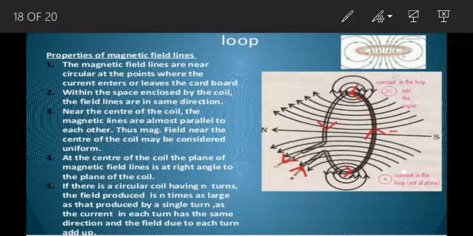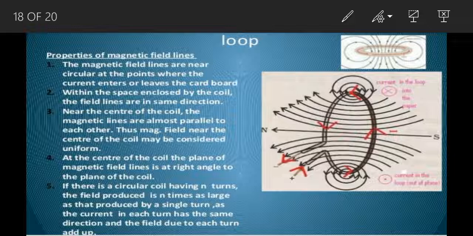At the center of the coil, the plane of the magnetic field line of force is perpendicular to the plane of the circular coil. Now the strength of the magnetic field produced by a current carrying circular coil increases if the strength of the current is increased or the number of turns is increased. Here the magnetic field is directly proportional to current and directly proportional to the number of turns.